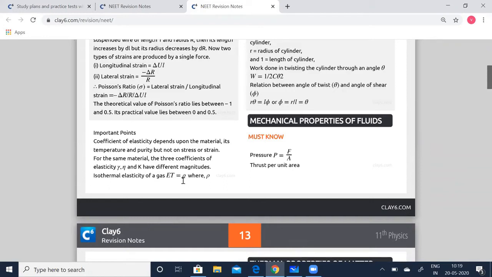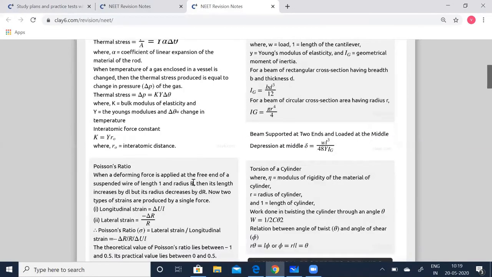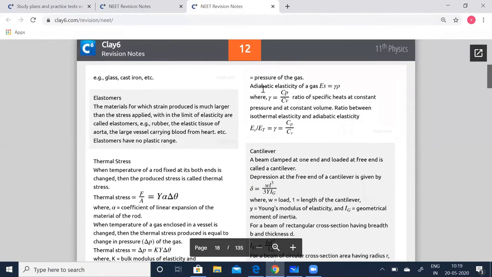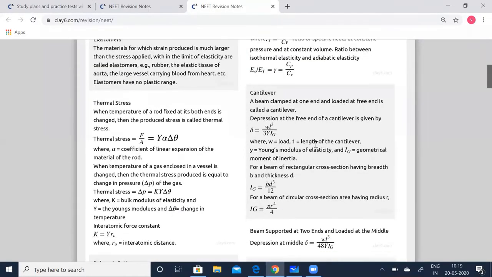Isothermal elasticity of a gas, ET, is equal to rho, where rho is the pressure of the gas. Adiabatic elasticity of the gas, ES, is equal to gamma rho. So therefore, gamma is equal to, where you know gamma is equal to Cp by Cv, that is the ratio of specific heat at constant pressure and at constant volume. Ratio between adiabatic elasticity and isothermal elasticity, ES by ET, is equal to gamma, which is equal to Cp by Cv. We'll be learning more about these ratios in the kinetic theory of gases in the coming chapters.